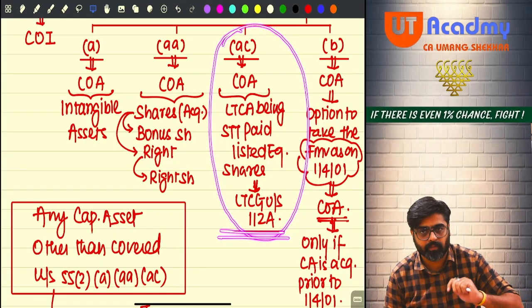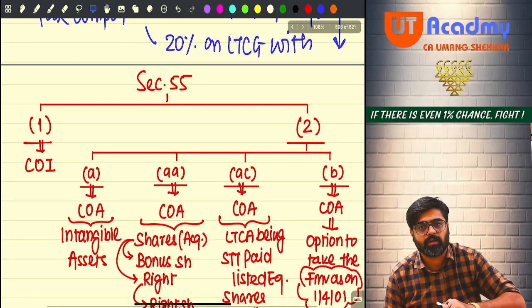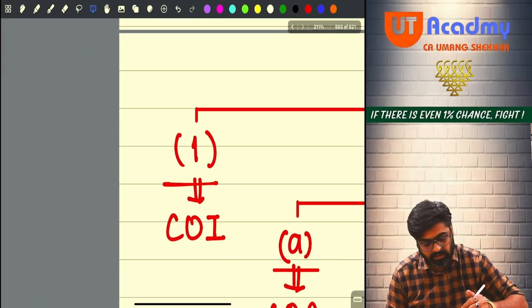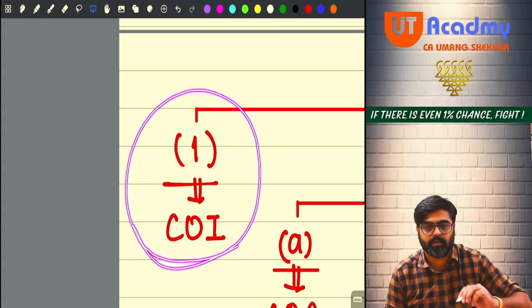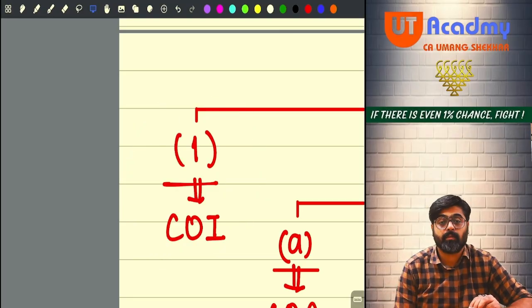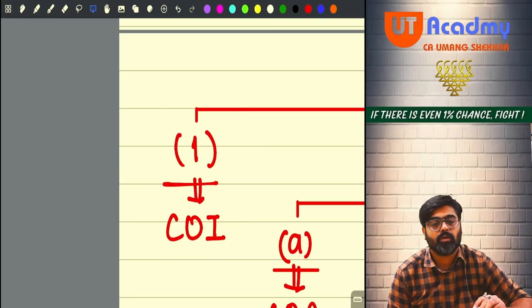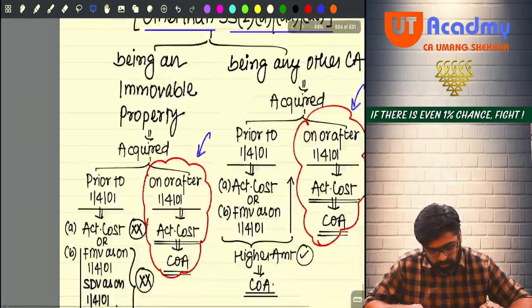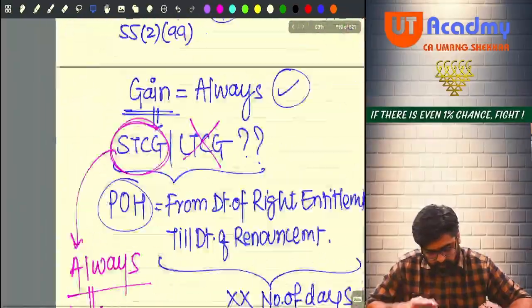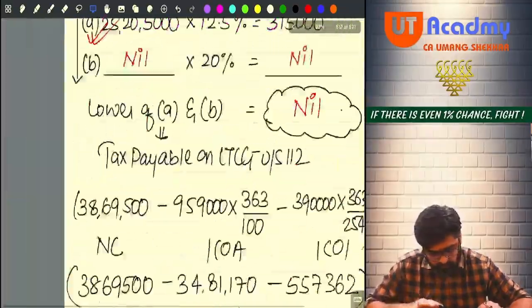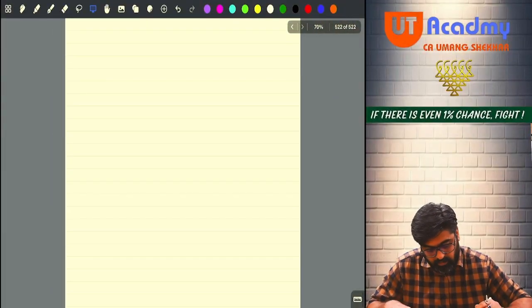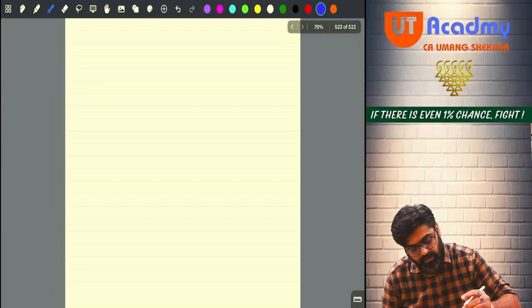That I have already told you. Now under section 55, can you see subsection 1? This talks about cost of improvement. So now what is cost of improvement? Cost of improvement means capital expenditure.